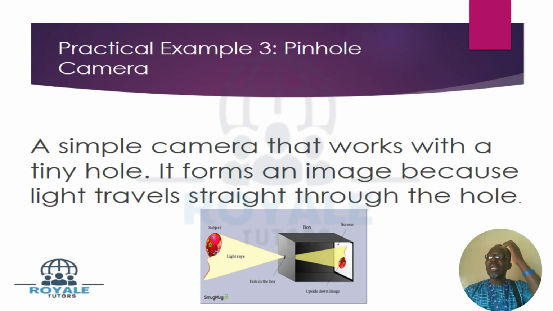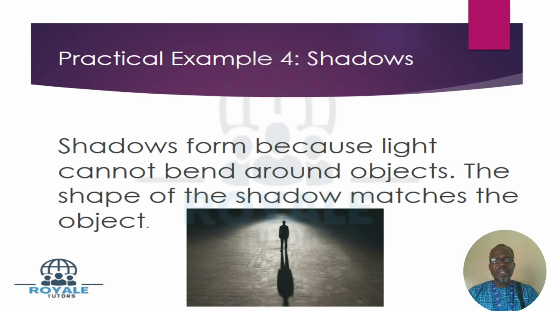Then the other time I was talking about shadow. Look at the picture here. You can see as the light shines, the light is coming in a straight line. And look at the picture again. You can see the image of a man that is trying to obstruct the travel of the light from a straight line. You can see that the image is formed. So shadows are also examples of how light travels in a straight line.